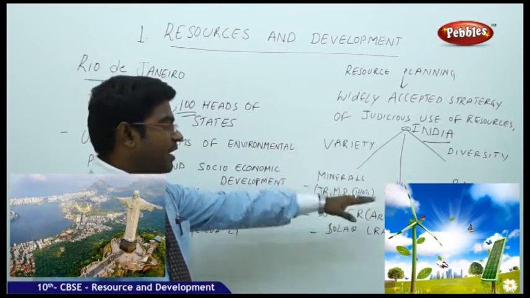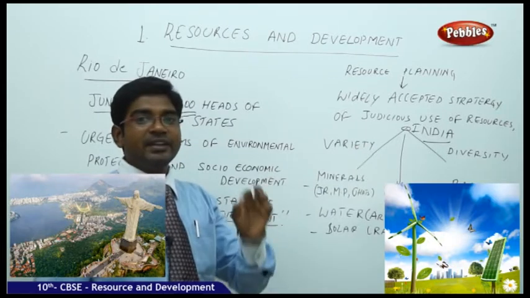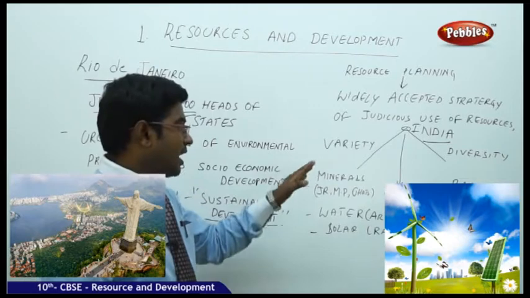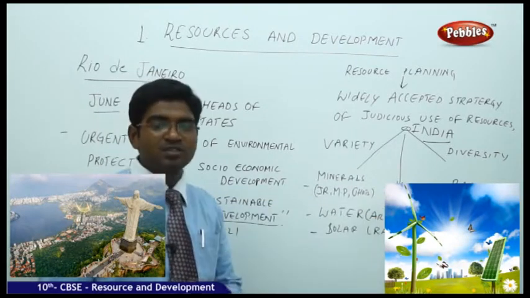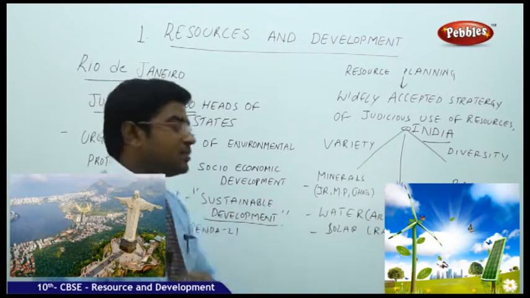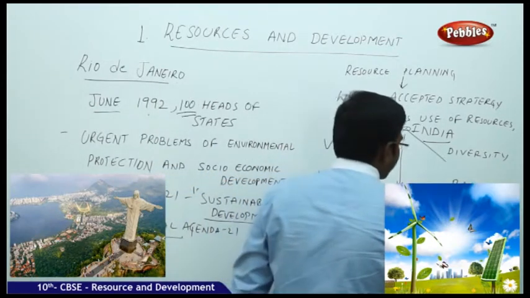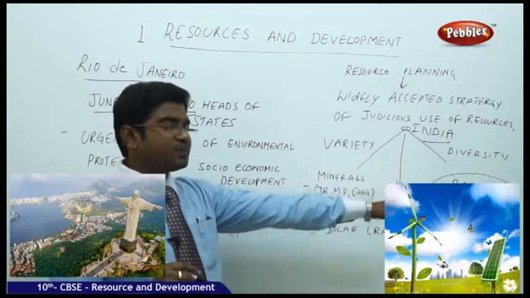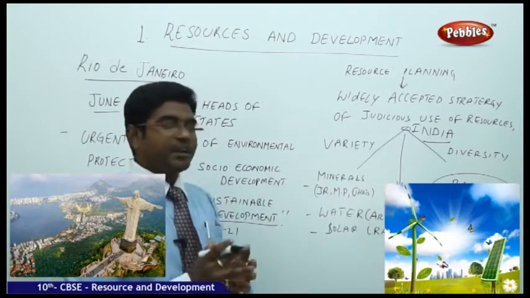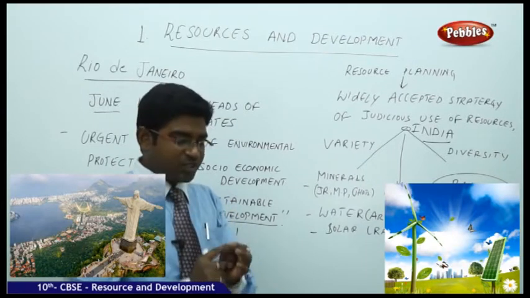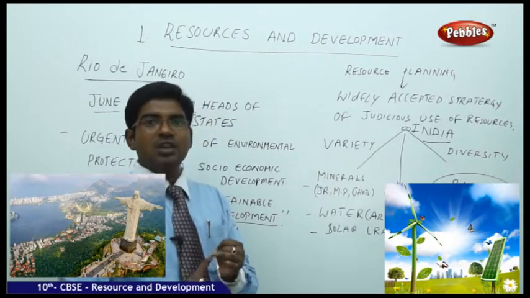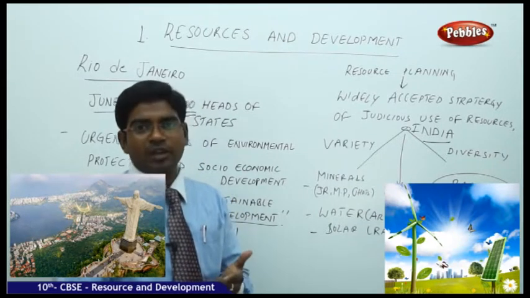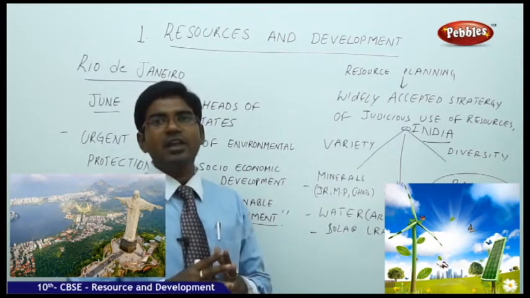So here we have the variety of the minerals, and on the other side we have the deficit of the minerals. The availability of the minerals and the deficit of the minerals should be brought into balance. That's what is called resource planning. The resource planning has to be done by collaborating the national interest, the state interest and the local interest, and also to fulfill the national needs, state needs and the local needs. That's how we need to plan our resources.